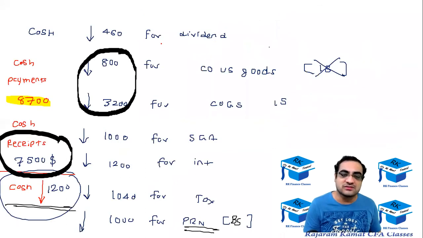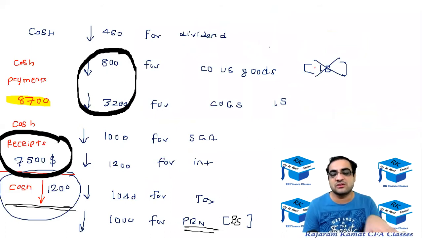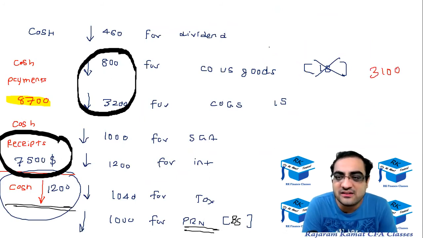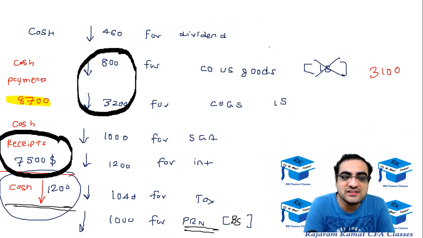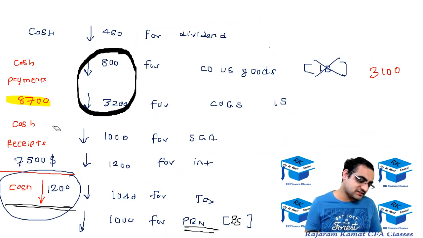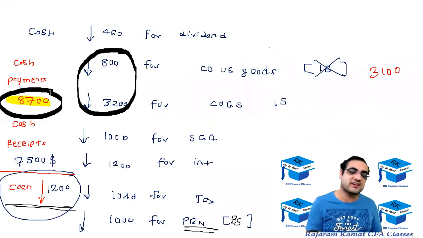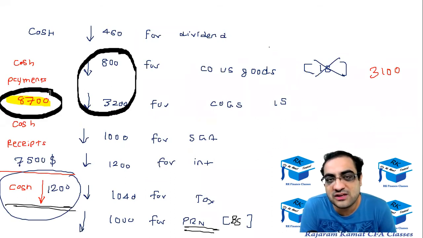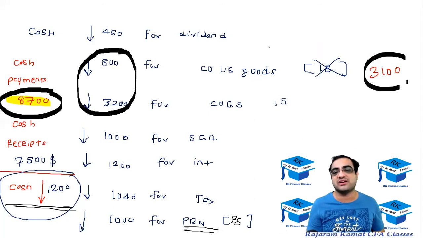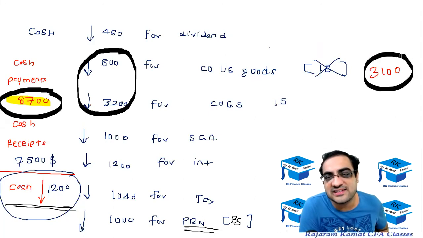And this 4,000, total payments for the goods that we are selling as well as unsold goods, now becomes 3,100. Meaning the payment is reducing by 900. The payments are reducing by 900. So this 8,700 will no longer be 8,700 because the payment of 4,000 is down to 3,100. So the 8,700 would be down by 900 because 4,000 is now 3,100. So payments are becoming lesser by 900.